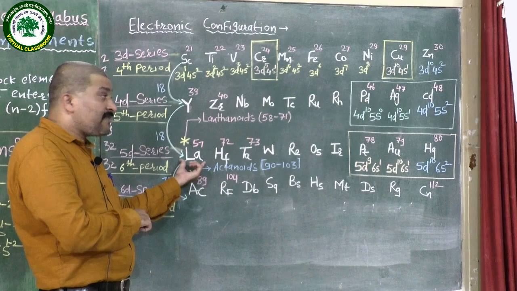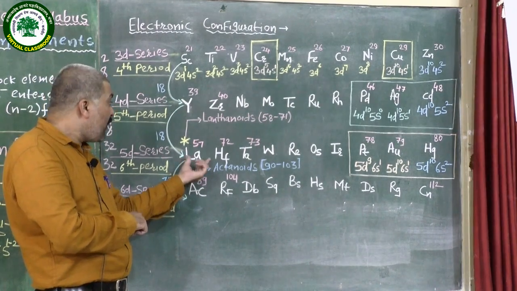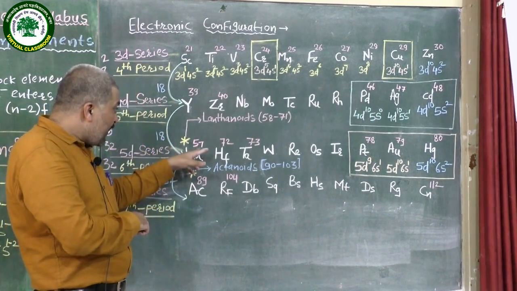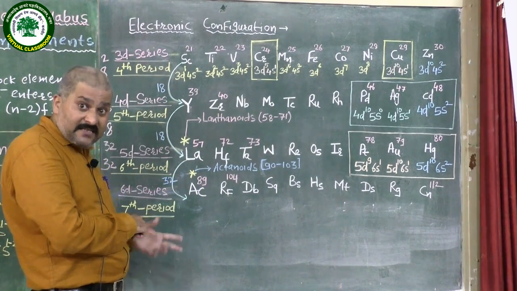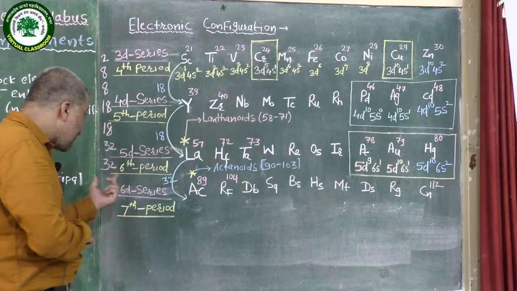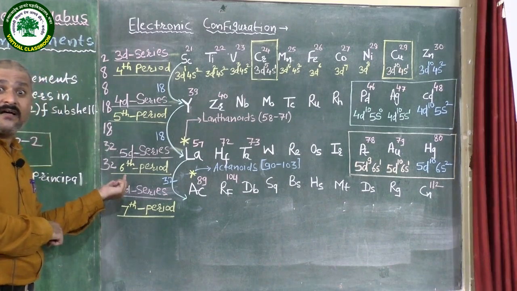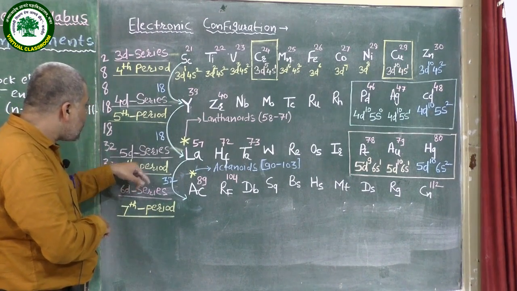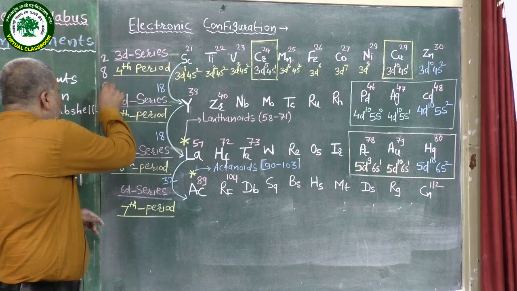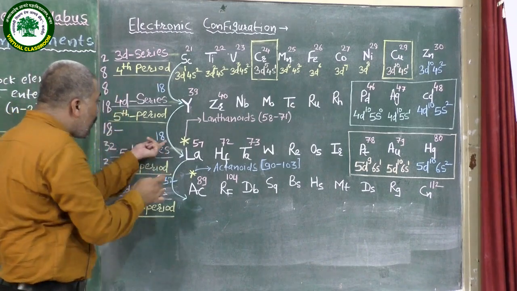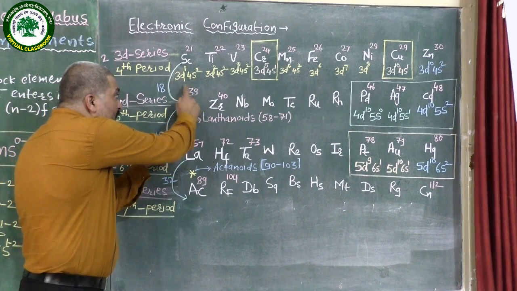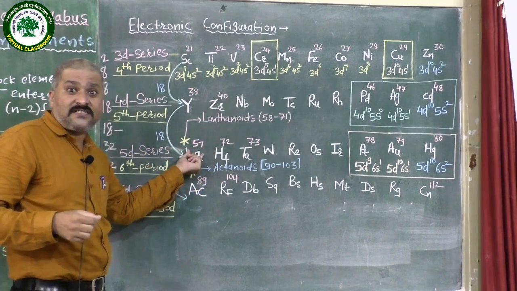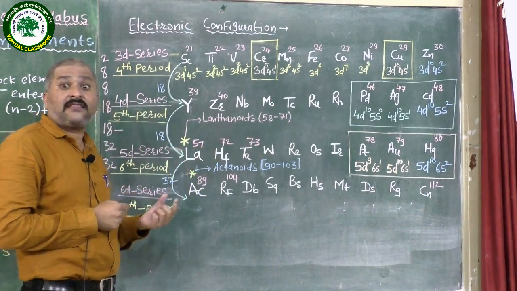It starts from lanthanum, the first element, having the atomic number 57. Easily you can remember the atomic number 57. Let us see how. We know that the 5d series starts at the 6th period, and the general rule which you have seen in 11th standard is that at the 6th period there is a difference of 18. See, 2, 8, 8, 18, 18, 32. Therefore you have to add the number 18 to the atomic number of yttrium. 39 plus 18 becomes 57, which is nothing but the atomic number of lanthanum.